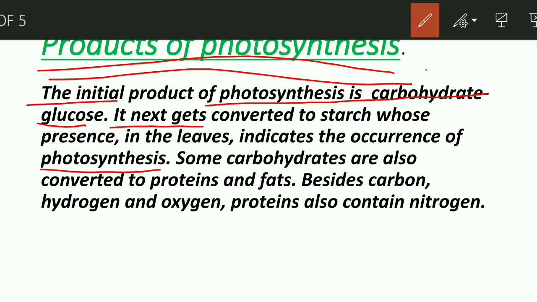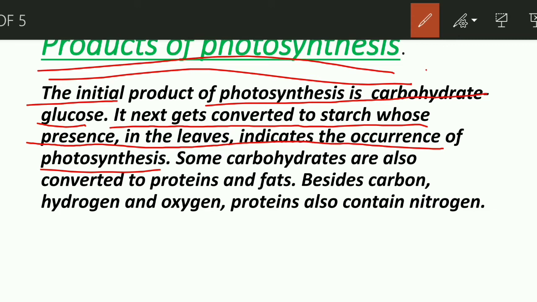You all know, my friends, that the test of starch is done by iodine. Some drops of iodine solution are dropped on the starchy material, and it turns blue black. This indicates the presence of starch, which shows that photosynthesis is currently happening in the leaves.